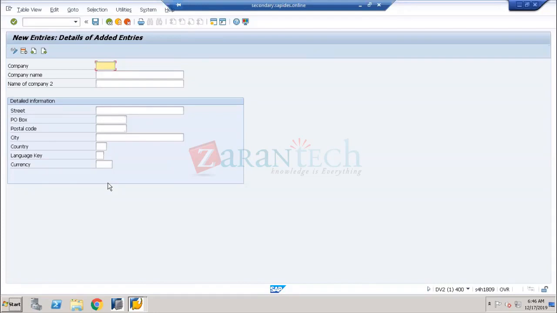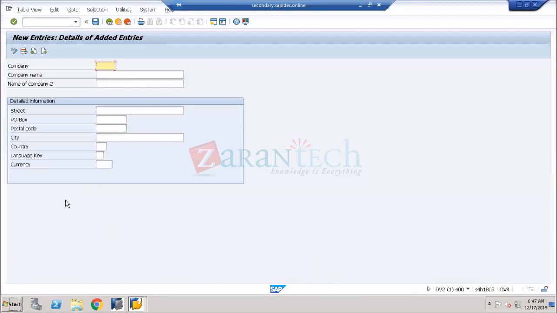This is the output. If you want to enhance any field here, like if I want to extend or add a new field over here, I have to give the functional logic to the technical team. They will enhance this program and add a new field over here, whatever is required. But it's the standard one. The standard SAP program should not be touched. If you want anything, you have to go with the Z configuration. I'll tell you what the Z configuration is.